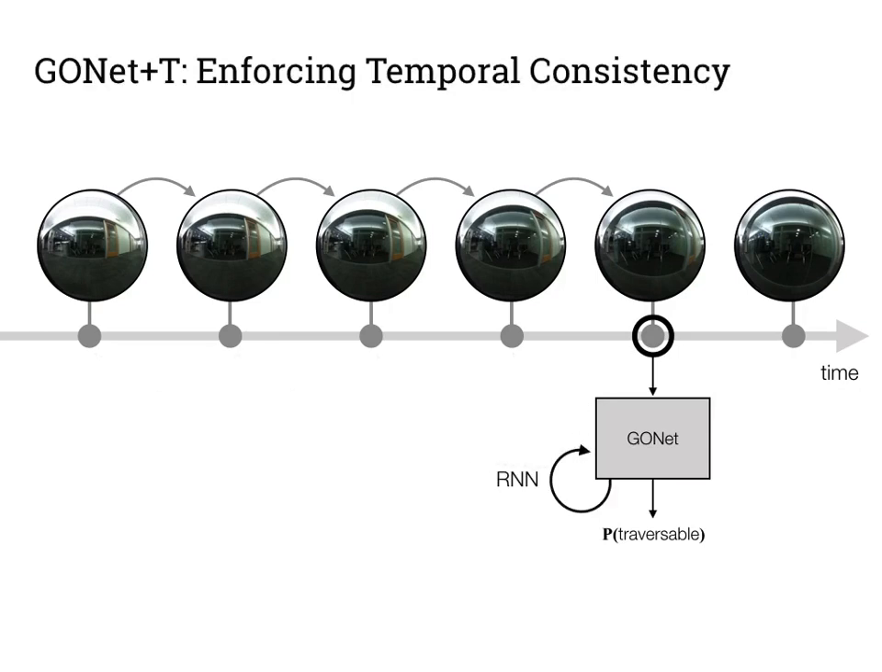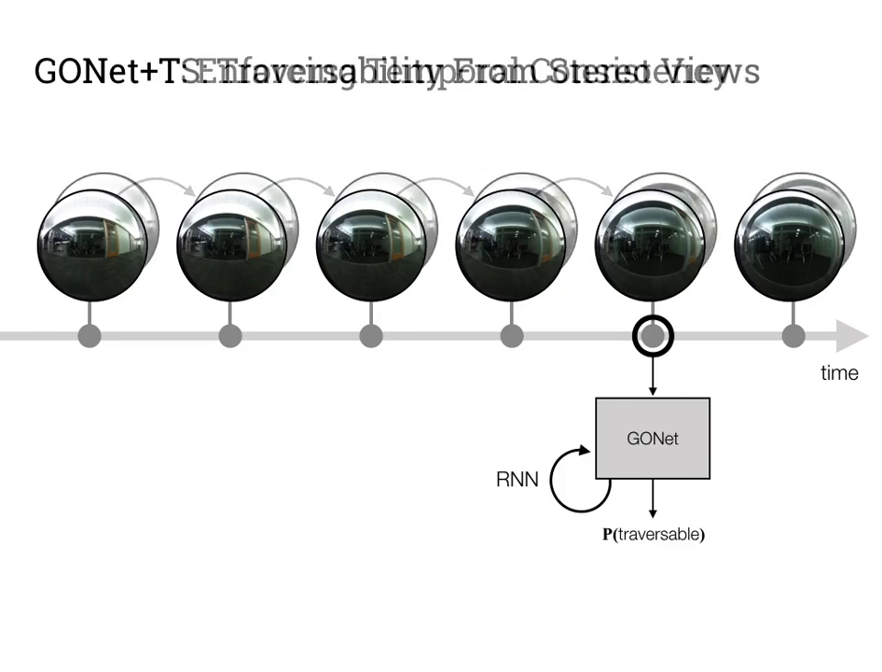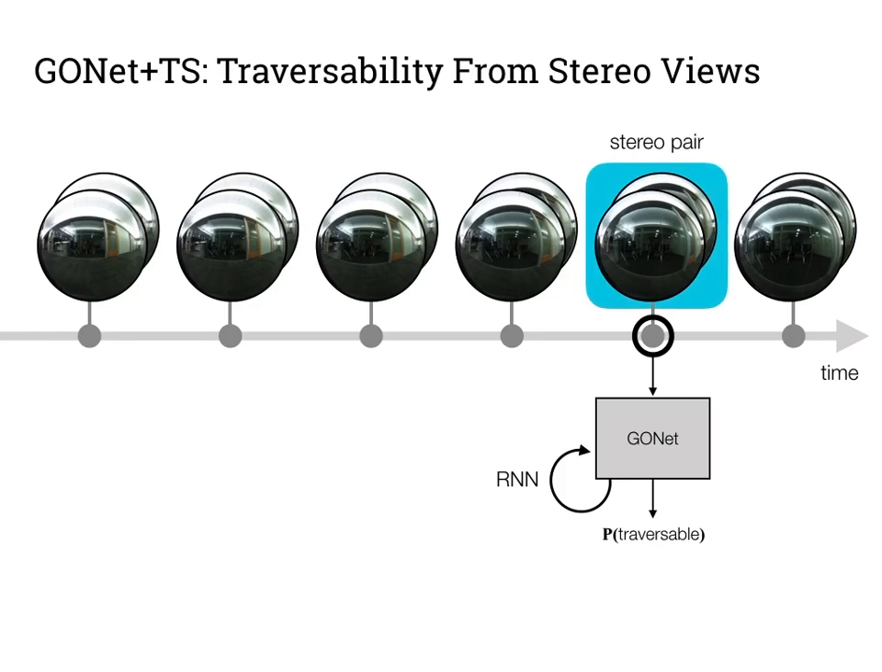The first extension that we propose in this work uses a recurrent neural network to account for dependencies on past observations and enforce temporal consistency on traversability predictions. Our second extension also enforces temporal consistency, but instead of taking a single color image as input, it predicts traversability from stereo pairs. This approach increases accuracy by 4% in comparison to our vanilla method.